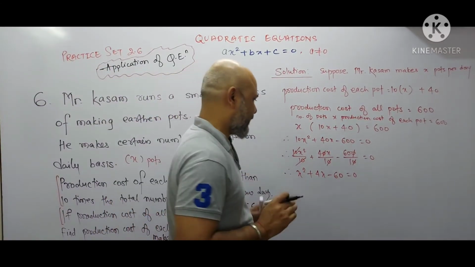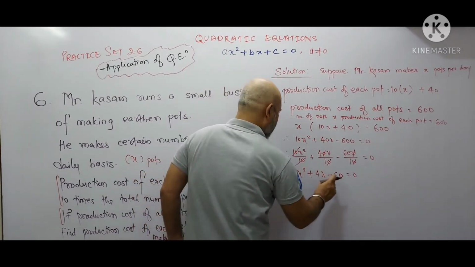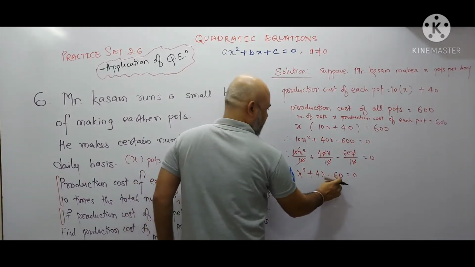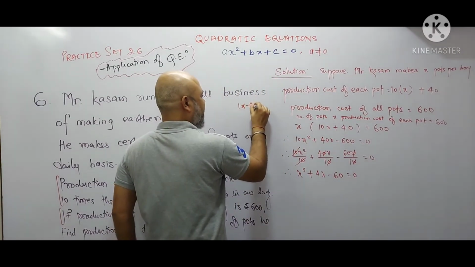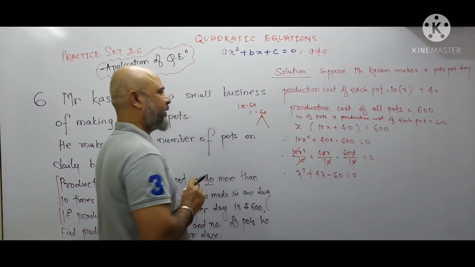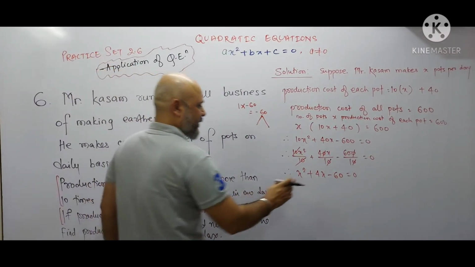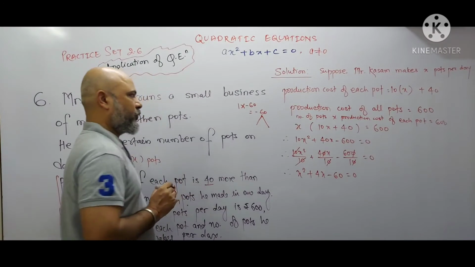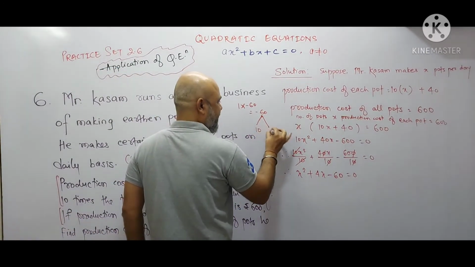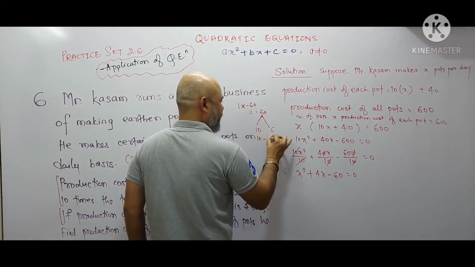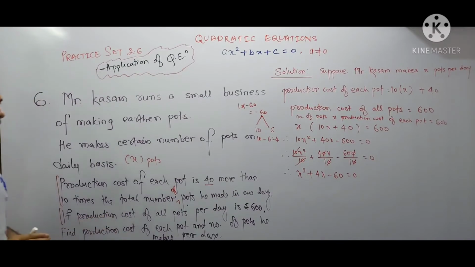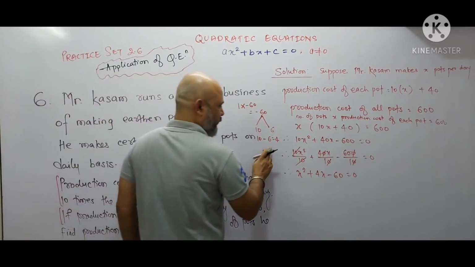Now we will find the factors. Okay. So what is the coefficient of x square here? 1. The constant is minus 60, so multiply. So you will get minus 60. So take any two numbers whose multiplication is minus 60 and subtraction is 4. So 10 sixes are 60 and 10 minus 6 is 4.